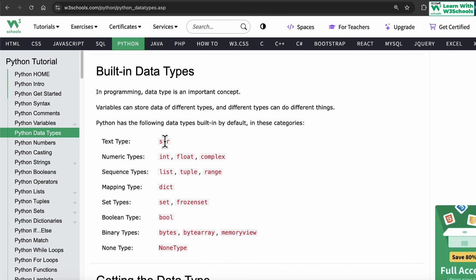Okay, so whenever we are using a string, it's an str type, means it's string data. If you are using numerical values, it's of type integer, float, or complex number. If you're using sequence types, it's either a list, a tuple, or a range, meaning multiple data in a single variable, a sequence of different data. Mapping type, for example, is the dictionary data type that uses key and value pairs. There are set types using set and frozenset. Boolean type, in terms of true and false, having a Boolean value. Binary types including bytes, bytearray, and memoryview. And None type means this data does not have any type assigned to it yet.